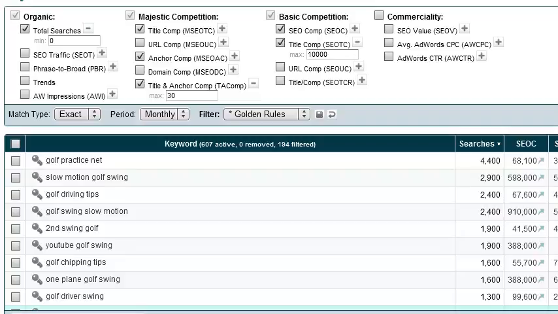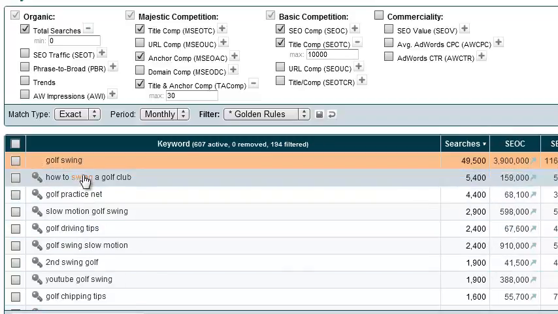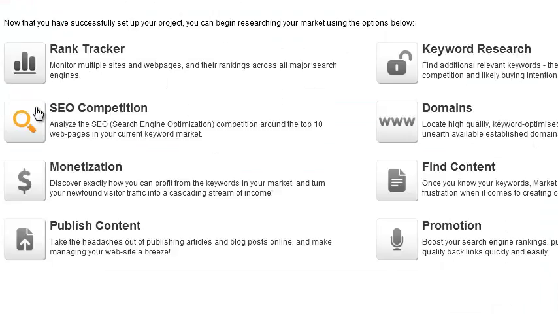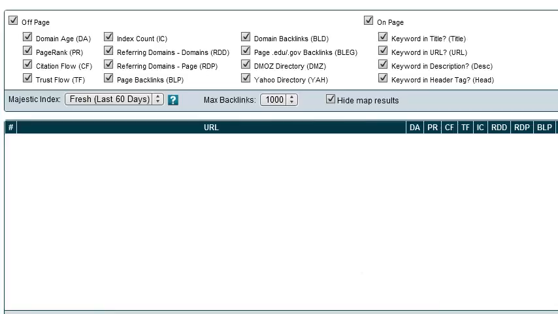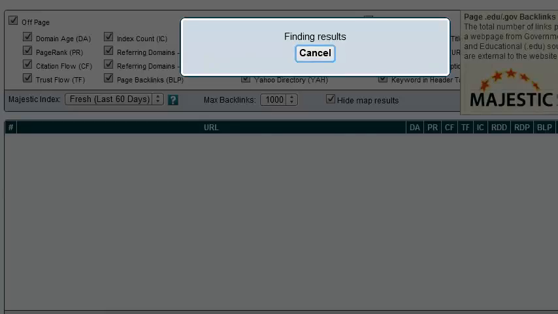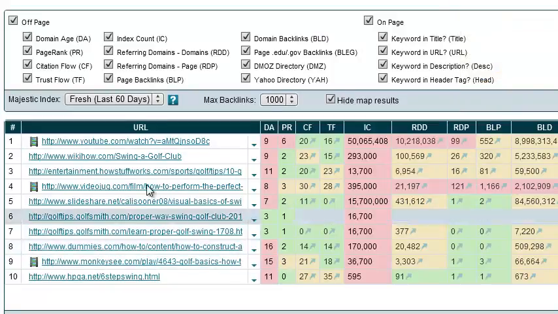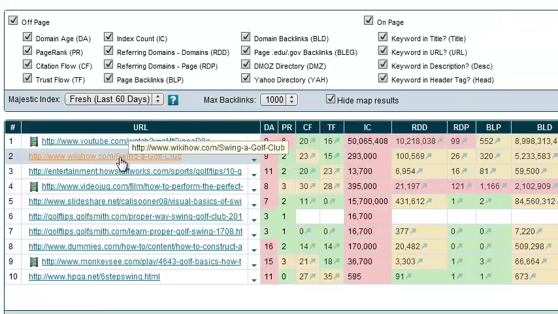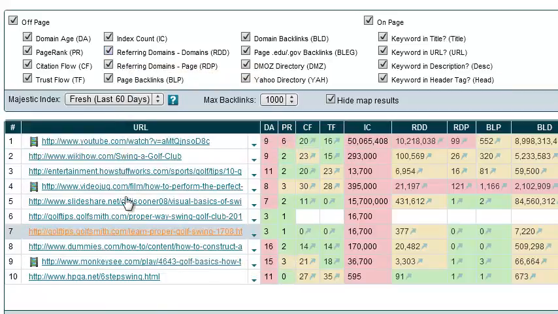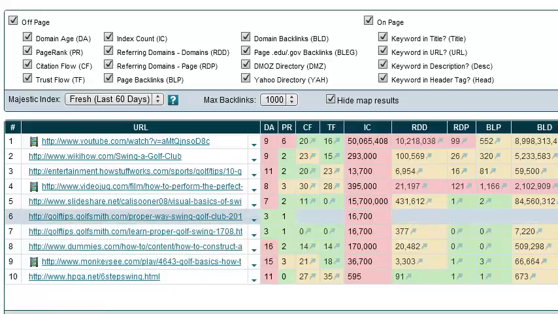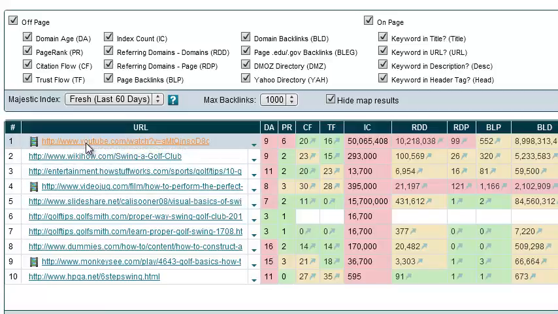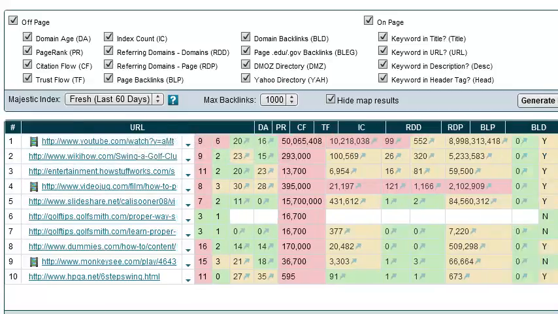Let's go back up to the top and do how to swing a golf club and see what we get for that. Go SEO competition, generate the results, and then we can look at the results for that one. So here we have a YouTube video first, WikiHow, which again is a pretty big one, How Stuff Works, Video Jug, SlideShare, dummies.com. So again, some relatively competitive sites, although the fact that a YouTube video is ranking number 1, I do like to see that.